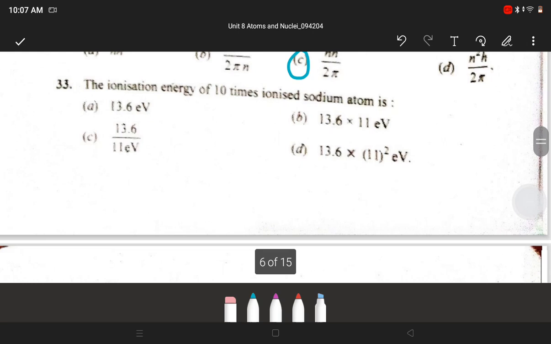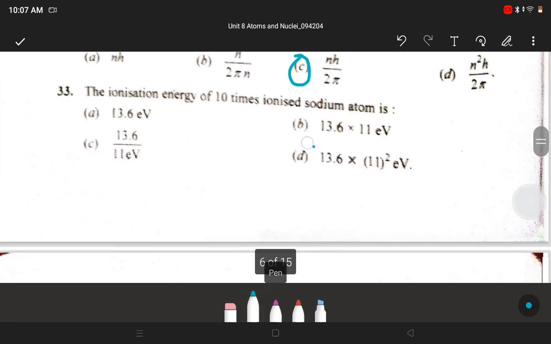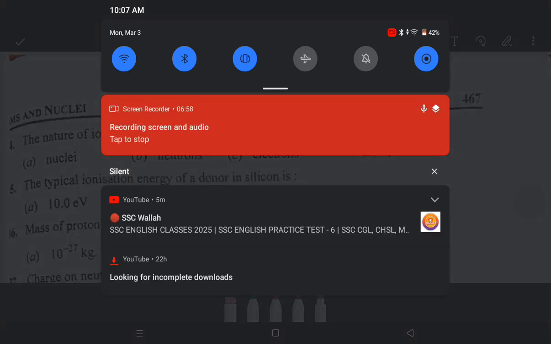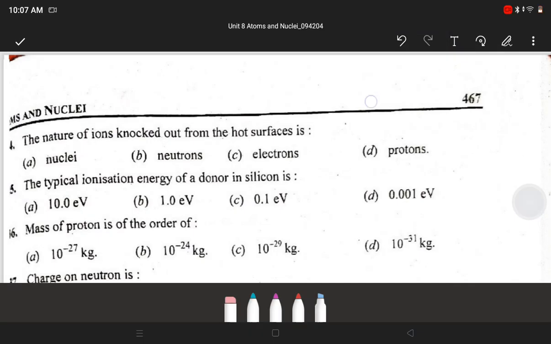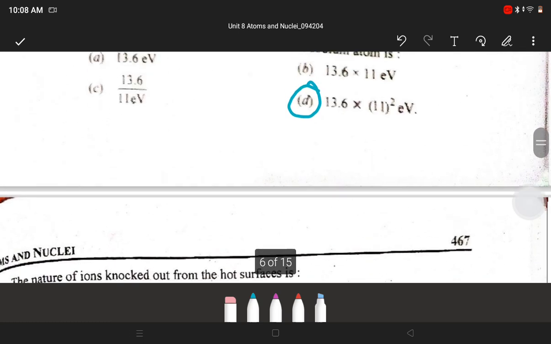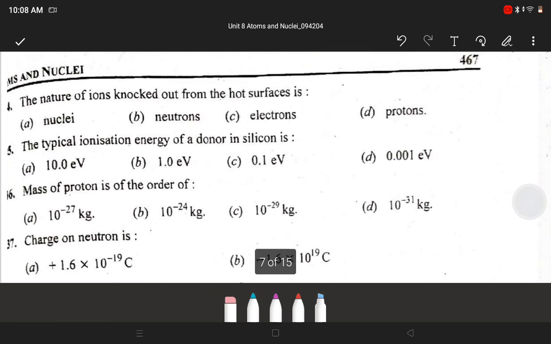Next, the ionization energy of 10 times ionized sodium atom is D, 13.6 into 11 squared electron volt. Next question, the nature of ions knocked out from hot surfaces is C, electrons.